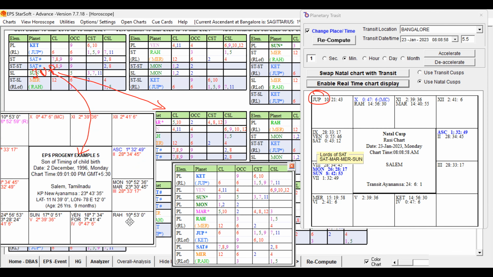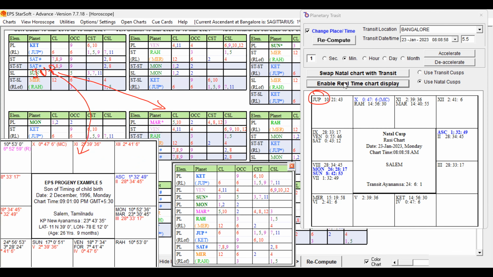Check the Venus star lord. Yes, Venus is in the star of Rahu itself. So the ruling Dasa Bhukti periods should be in the star and sign of a favorable key planet directly, or in the sign and star of a planet that is in the star of the favorable key planet. That is what is happening for Rahu. So the key planets are also playing a role in the transit.